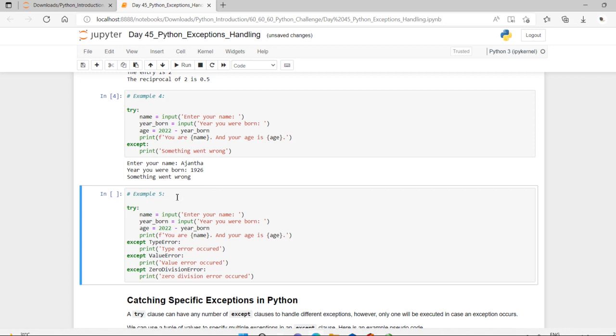Let me just make it in example 5, and see what are all the errors that can be handled. But here, on execution, as it is not known what the error is, it just goes to the except block, and it executes the print statement that something went wrong. Okay, let me just give here. See, dear friends, if it is a type error, it can specify the type error, or if it is a value error that occurred.